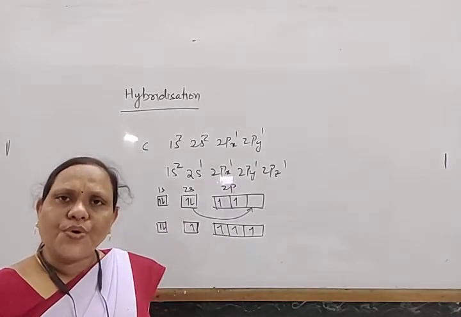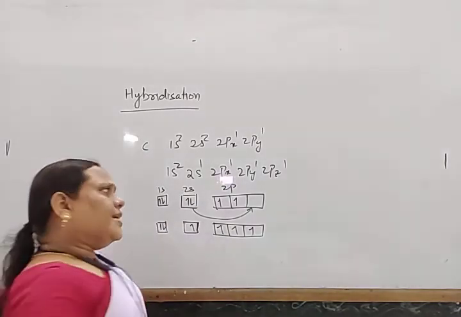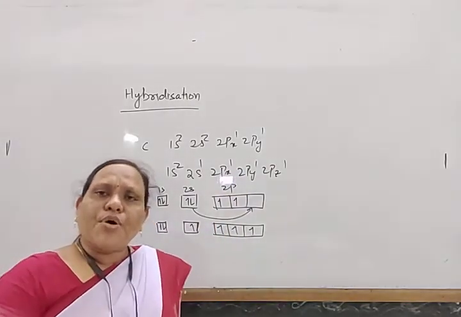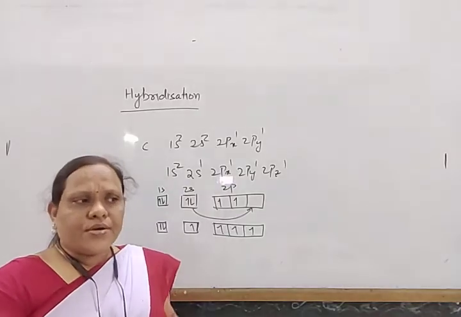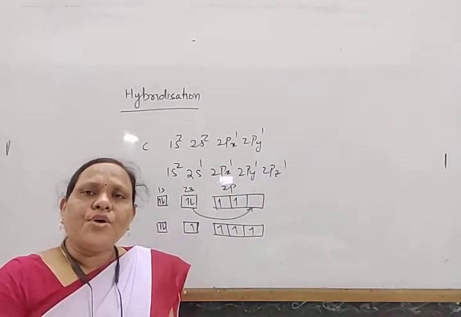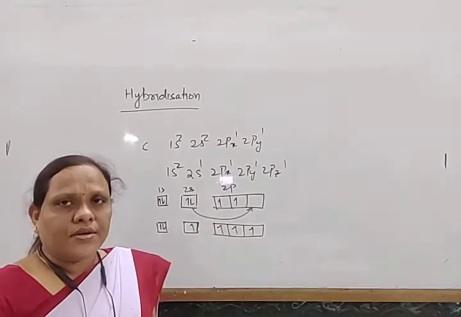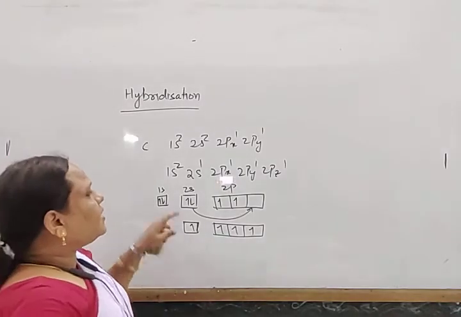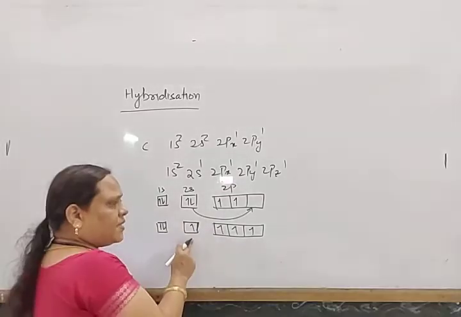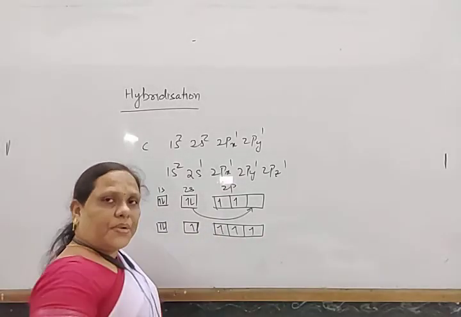It forms four bonds. According to valence bond theory, a bond is formed by overlapping of atomic orbitals. There are two types of atomic orbitals: one s orbital and three p orbitals.